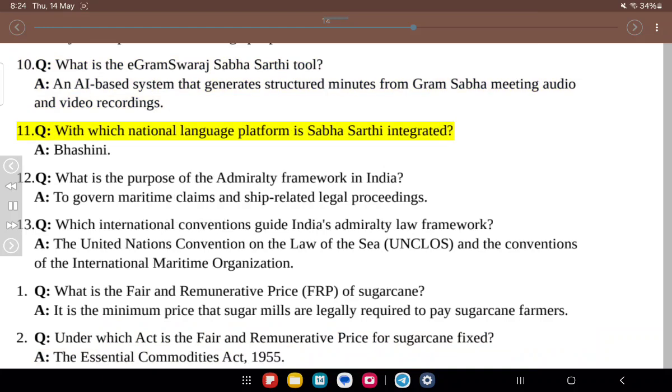11. Q. With which national language platform is Sabha Sarthi integrated? A. Bhashini. 12. Q. What is the purpose of the Admiralty Framework in India? A. To govern maritime claims and ship-related legal proceedings. 13. Q. Which international conventions guide India's Admiralty law framework? A. The United Nations Convention on the Law of the Sea, UNCLOS, and the Conventions of the International Maritime Organization.